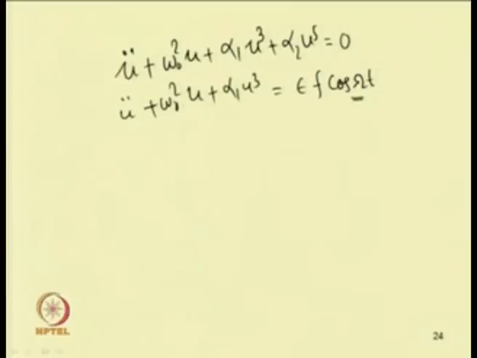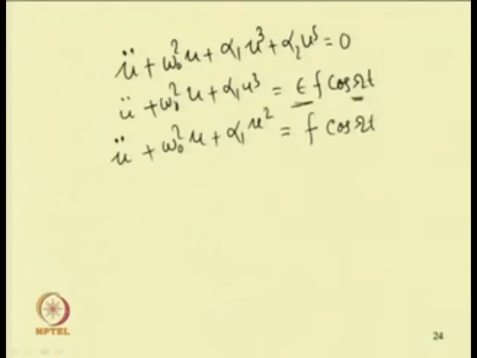So, this is the external frequency. Then let me take another equation also, u double dot plus omega 0 square u plus alpha 1 u square, with a force f cos omega t. In the previous case I have taken this forcing term to be very small, that is of order epsilon, and here also I can put a term epsilon. In this case this forcing is not small.